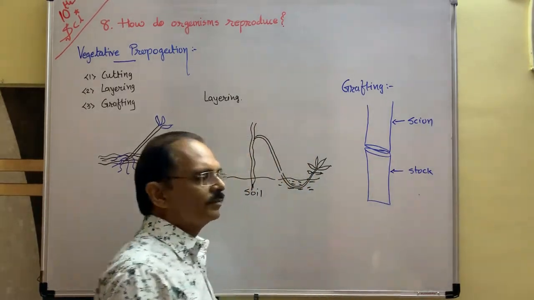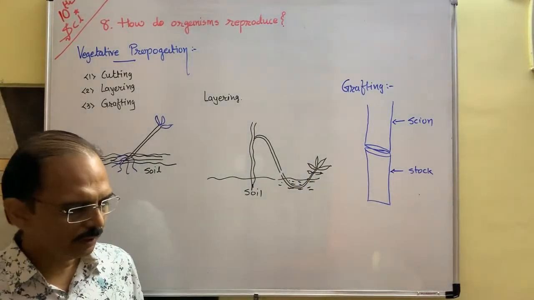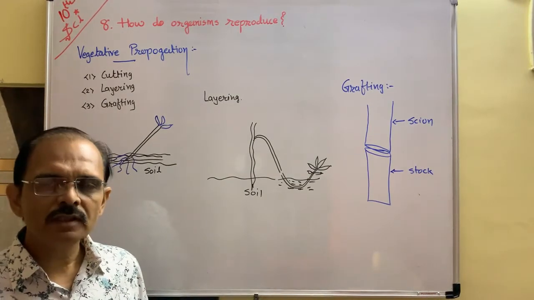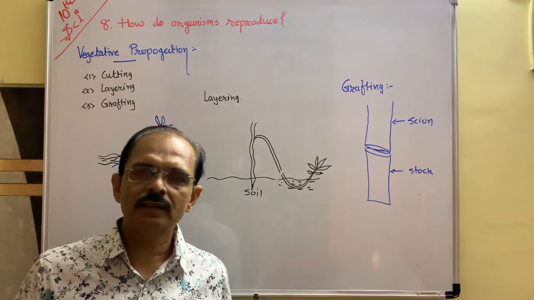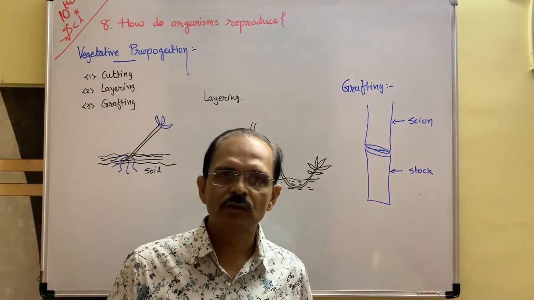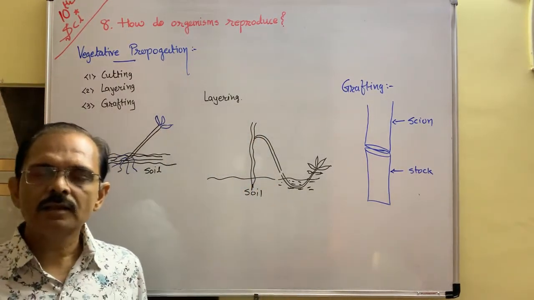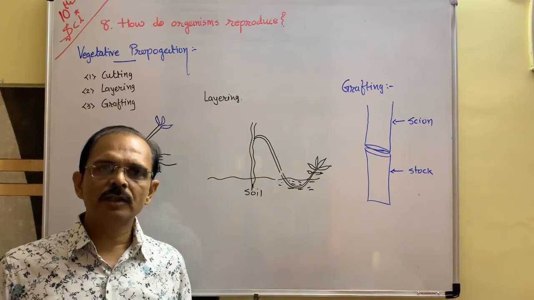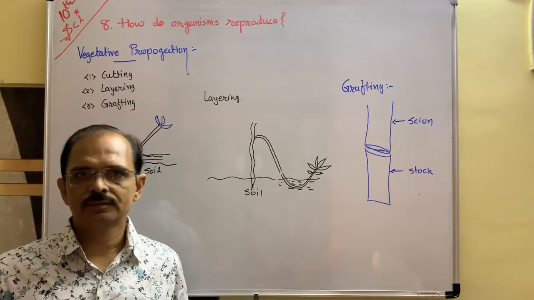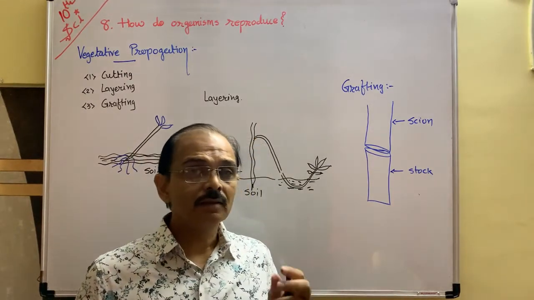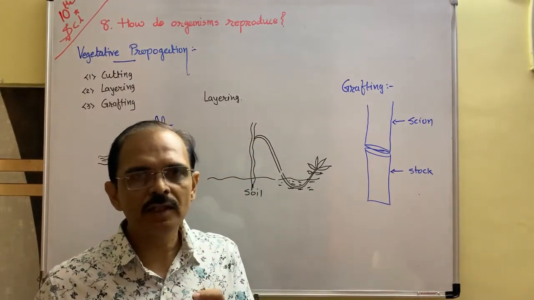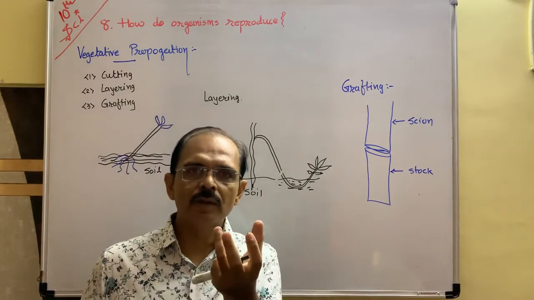As for example, have you seen sweet lime? Yes, in Gujarati it is known as Mosambi, sweet lime. It is the mixture of what? It is the mixture of lime and orange. Think about the green color sweet lime.